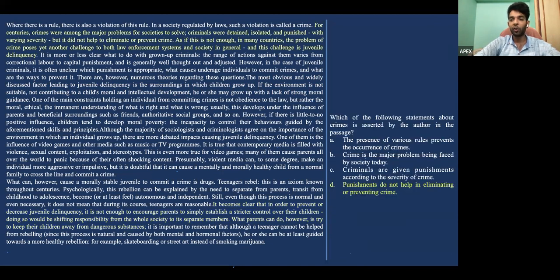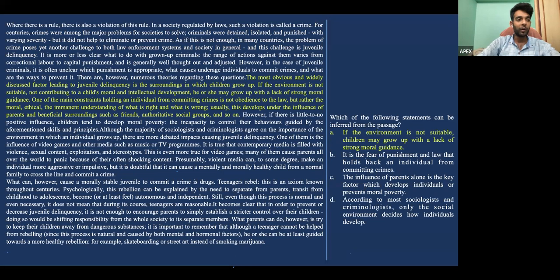The third question is, which of the following statements about crimes is asserted by the author in the passage? This part of the question comes from the first paragraph, where we are talking about how criminals are detained, punished, and what we should do with juvenile delinquents. We can clearly see from the highlighted portion that criminals were detained, isolated, and punished with varying severity, but it did not help eliminate or prevent crime. So punishments do not help in eliminating or preventing crime should be the option that we infer.